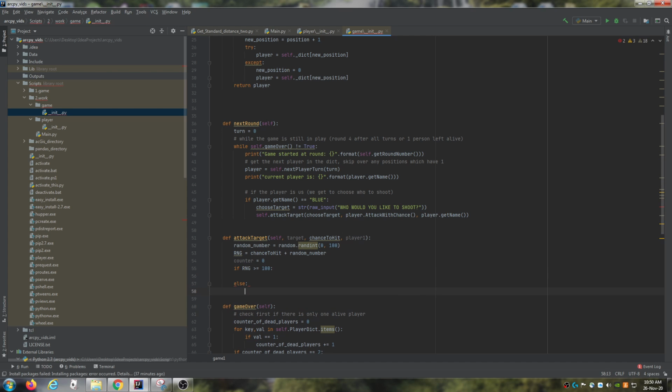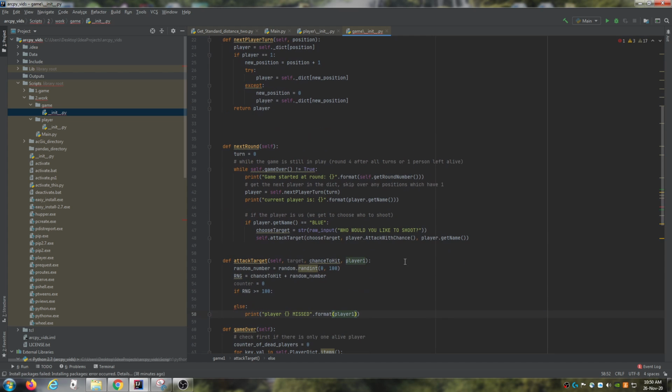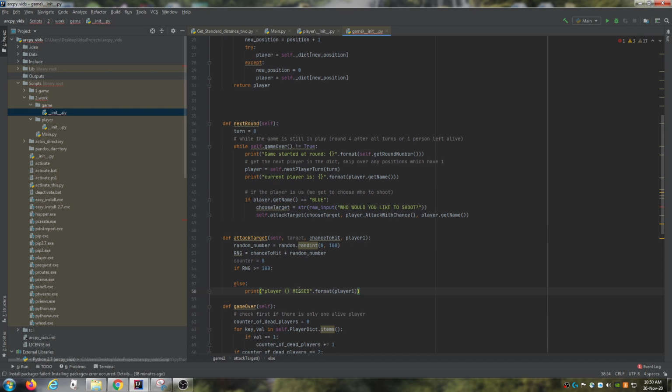Else print, and this is where player 1 will come into it. We'll say player miss, dot format, player 1. So remember, we're passing in get name, so this will be blue, for example. So player blue missed, let's just say. And that's all that's going to do.